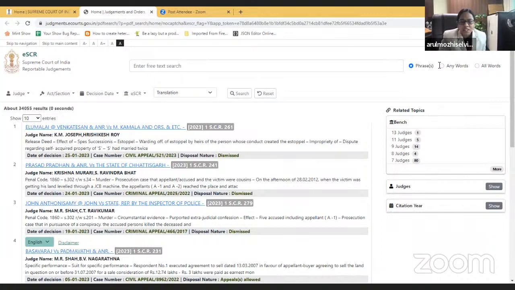The homepage which sir showed is a simple homepage where you can type the text and get all the judgments. And the added facility is that you can download it free of cost. Even if you are from a law department or any citation you wanted to refer to officially, now it is made available 24/7. And I hope all the stakeholders will start using this eSCR and benefit from this digital portal.